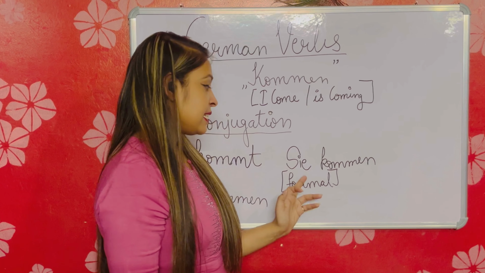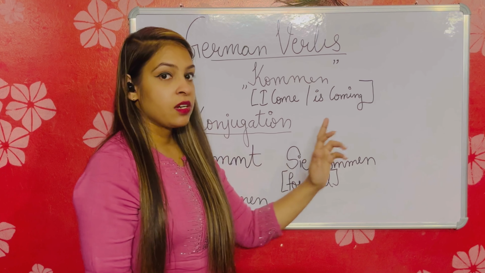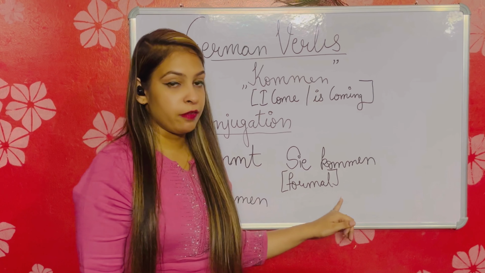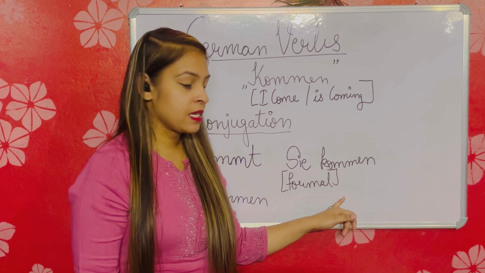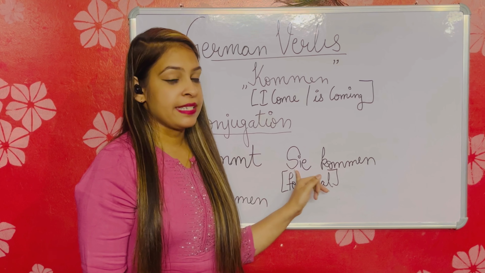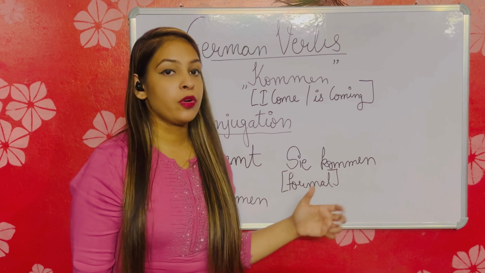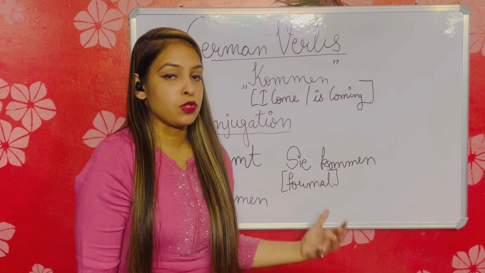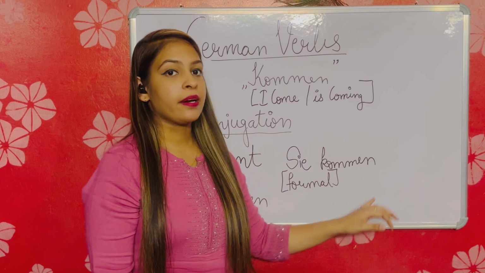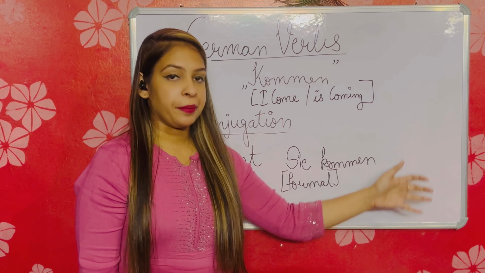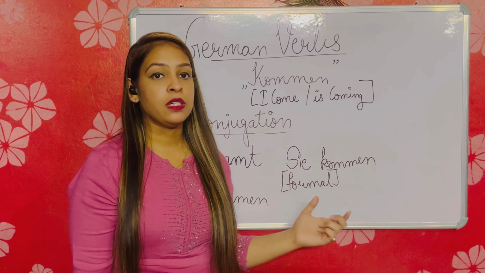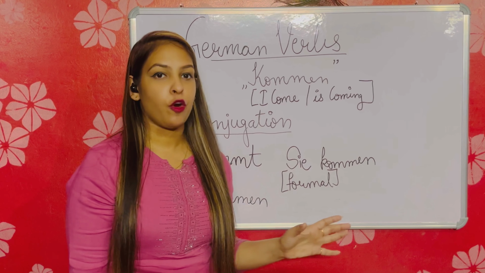Now next, Sie kommen. Please write down that this Sie is used in formal ways, formal situations, because the S is capital. When you use a capital S, Sie kommen, it means you are giving someone respect and you are talking in a formal way. Sie kommen, you come, you are coming. This is formal. And if you want to say it in an informal way, we have learned the du form, which is for informal.